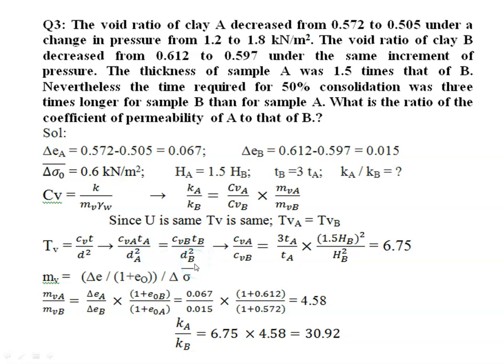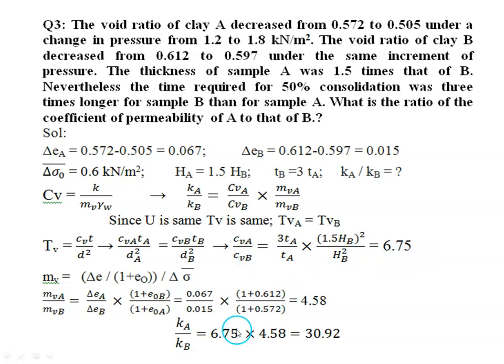So from this we can find CvA by CvB. So if we substitute the values of tA, tB, HA and HB, we can find the ratio of CvA by CvB, which is coming as 6.75.